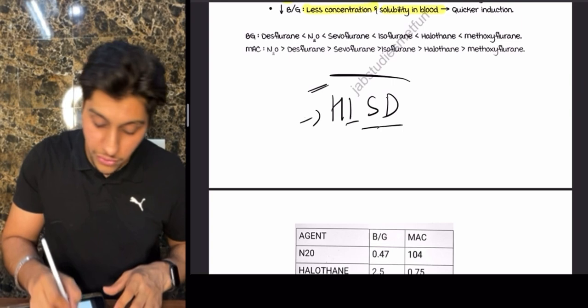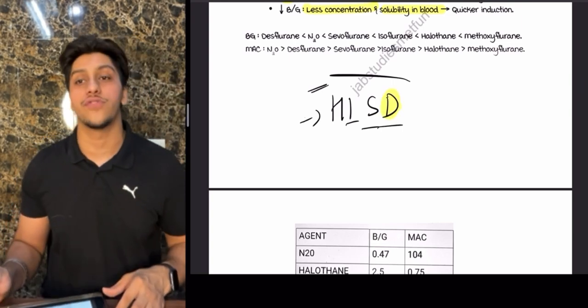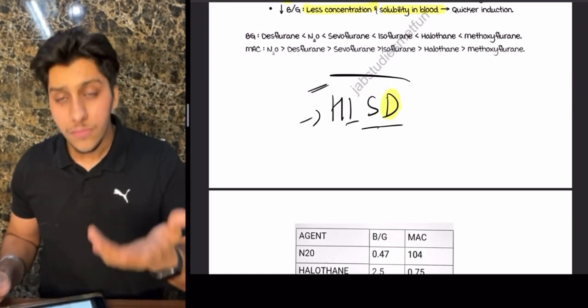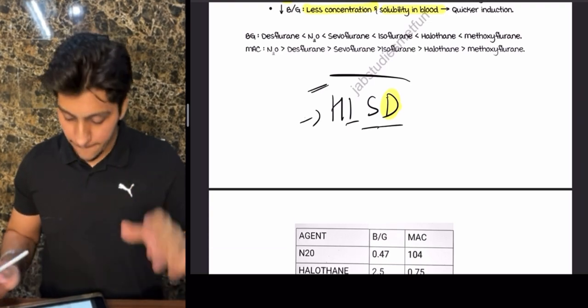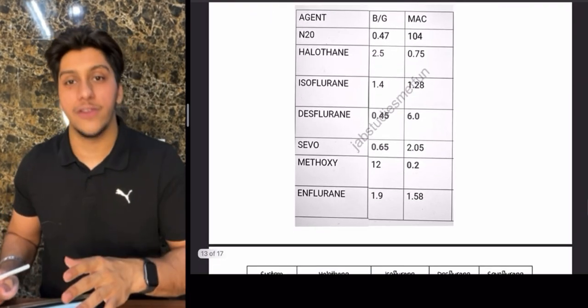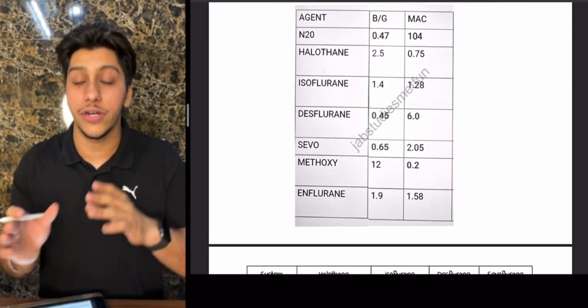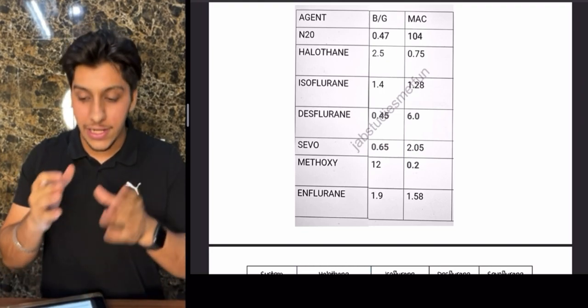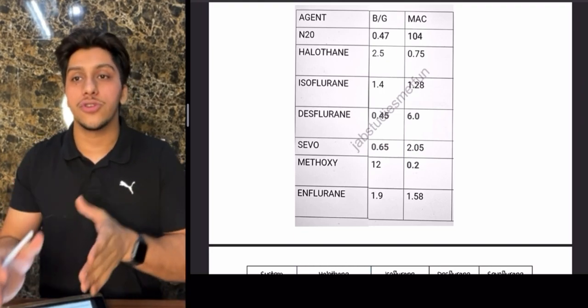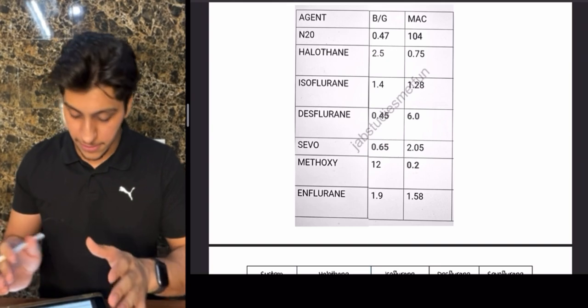So obviously, which do we want more? We will be preferring desflurane. Why? Because we want a lower B by G. So here you have to remember all of these values, because they usually ask you to arrange the inhalational agents in order based on the B by G ratio and MAC.